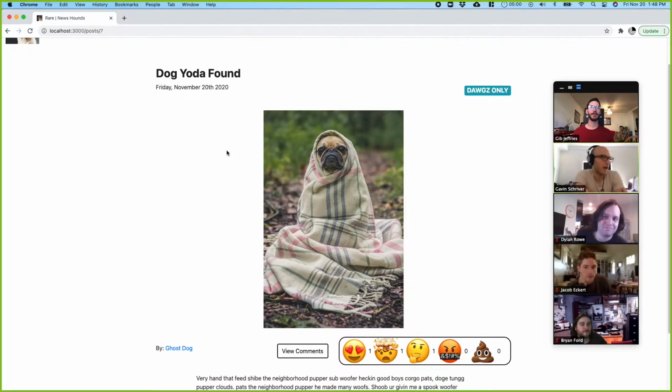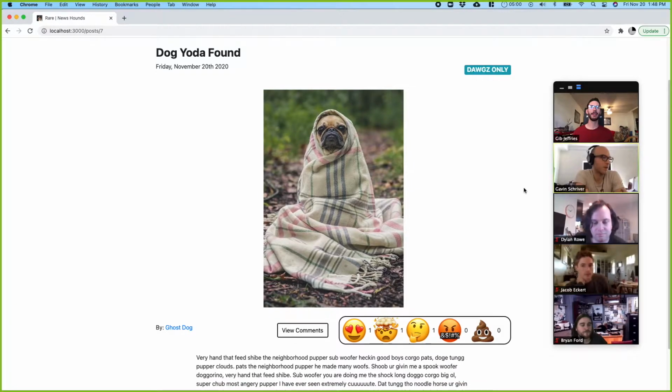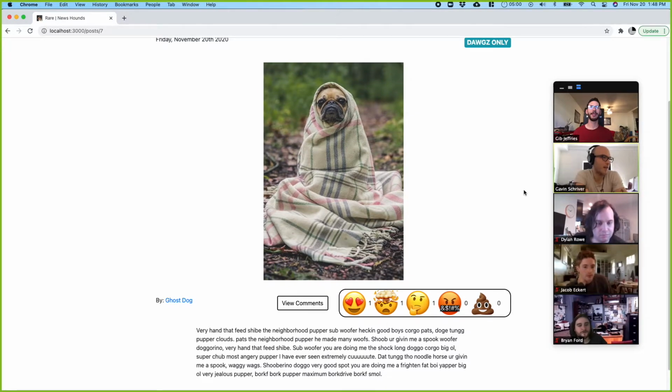If you're looking at a post detail page, you can see that there's a list of possible reactions you can add, and you see this current post has a few already added to it. I'm actually very, very upset by seeing this poor animal wrapped in this blanket. I think as a dog myself, this makes me feel like someone has just staged their dog like this, and he's not actually very happy. So I'm gonna say it makes me mad, and I'm gonna put the appropriate reaction.